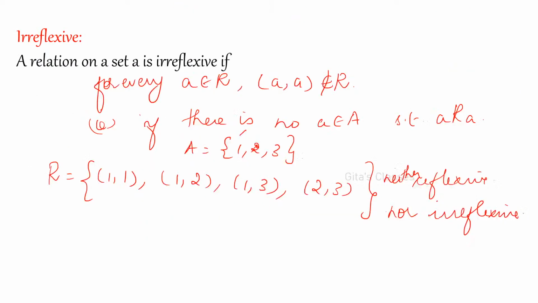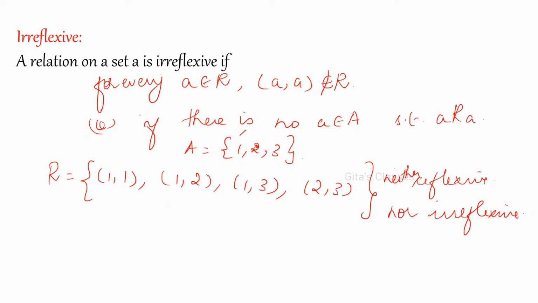No, you cannot say like that. Not reflexive is different from irreflexive. Irreflexive means no element should be related to itself. Got it? For every a in A, (a,a) should not be there in R. Now I will give you an example, you will understand.